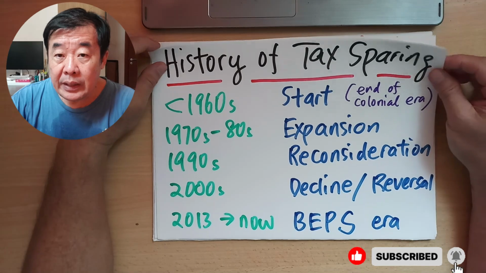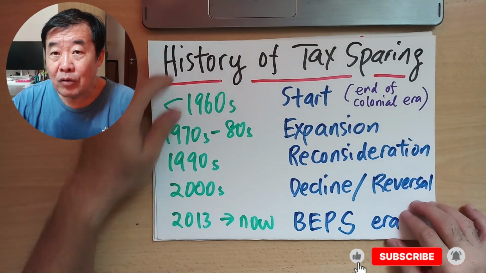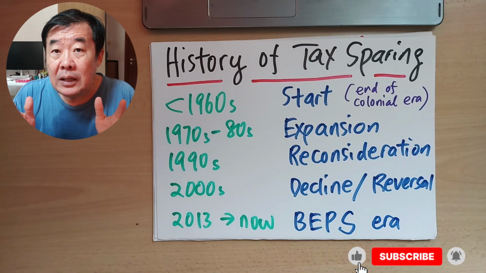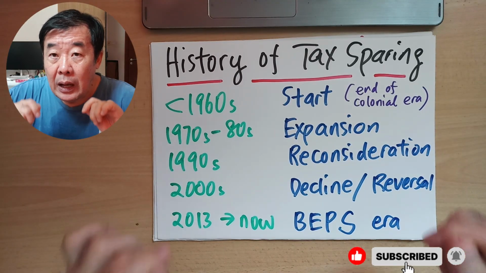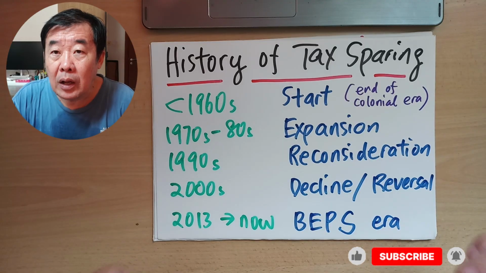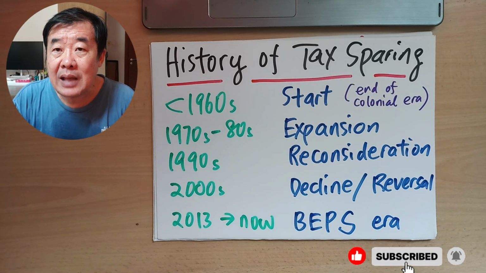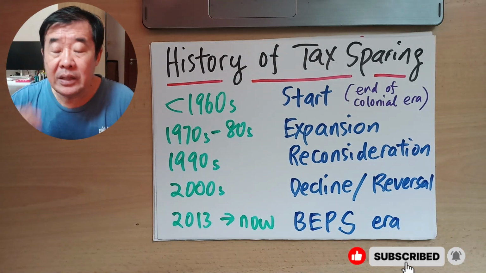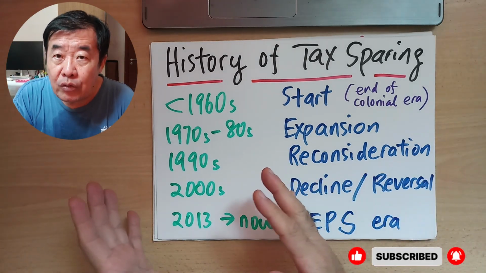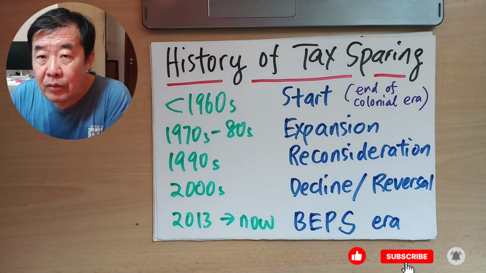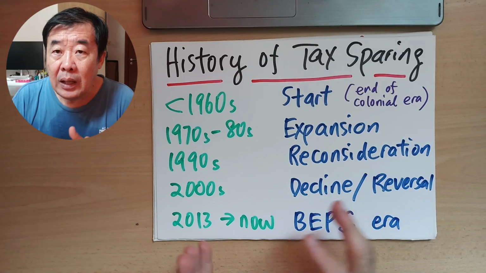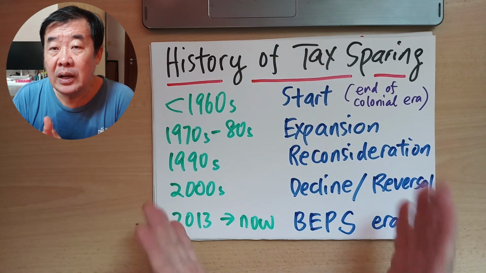Now, in the 1960s, at the end of the colonial era, tax-sparing clauses were included in a lot of double tax agreements signed between two countries. After the colonial era, a lot of developed countries wanted to help developing countries, or they still had a lot of economic ties to the previous colonial economy.